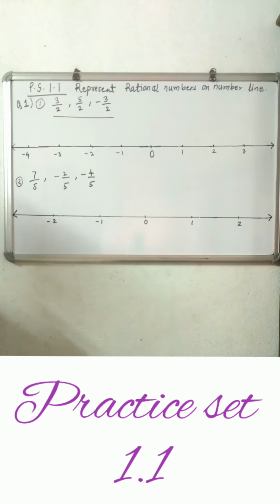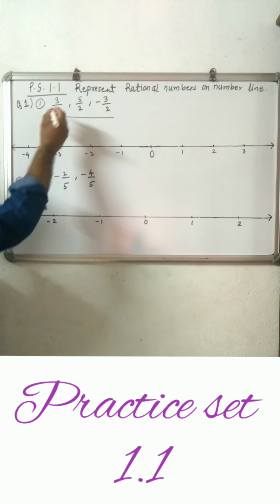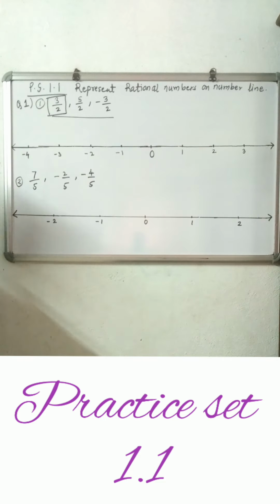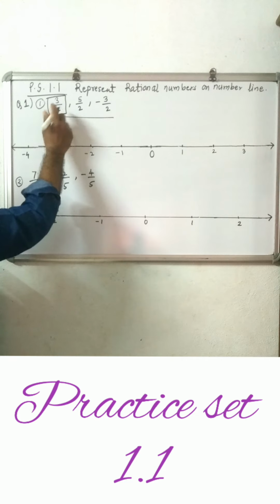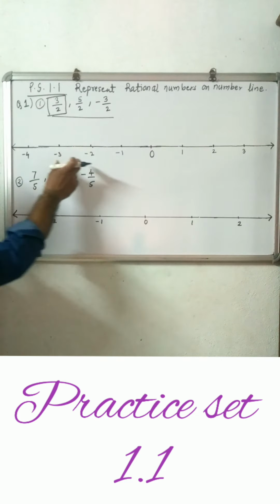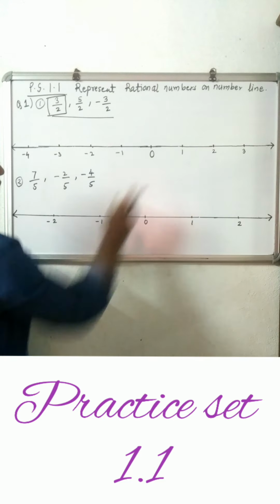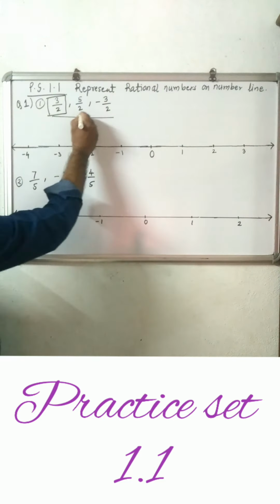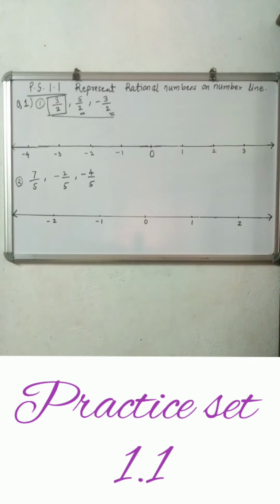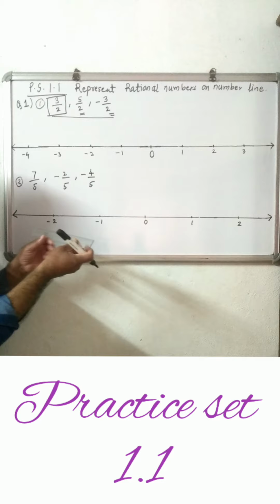Now for representing the first number, 3 upon 2, first we should see the denominator. The denominator of this rational number is 2. So we should divide every interval into two equal parts. Exactly take the midpoint with the help of your scale.